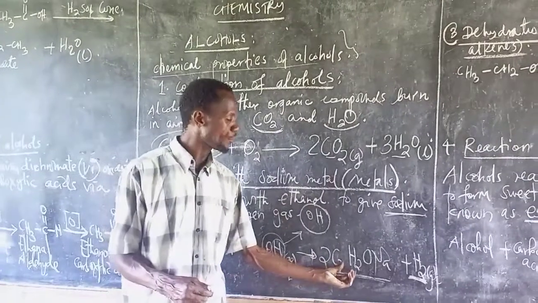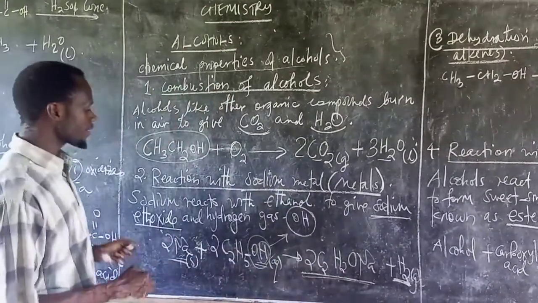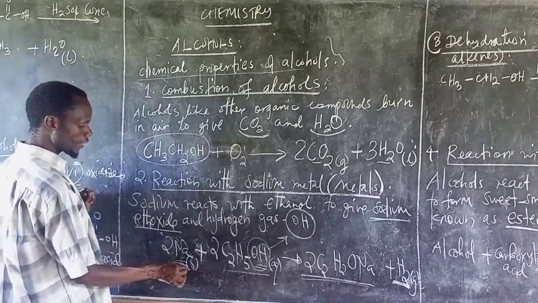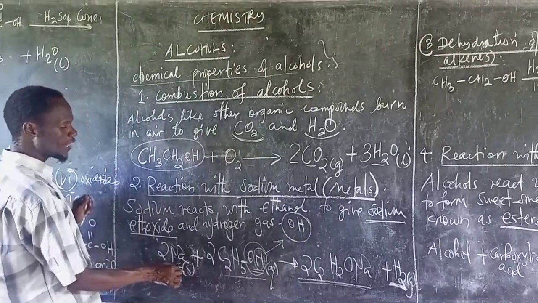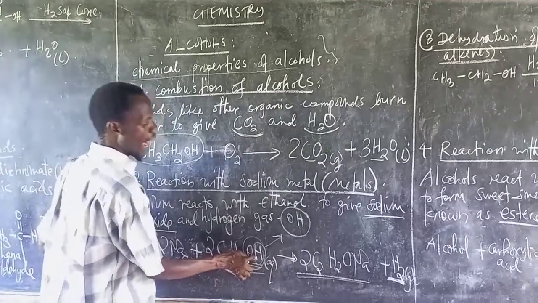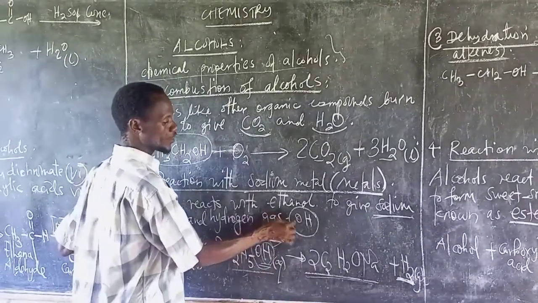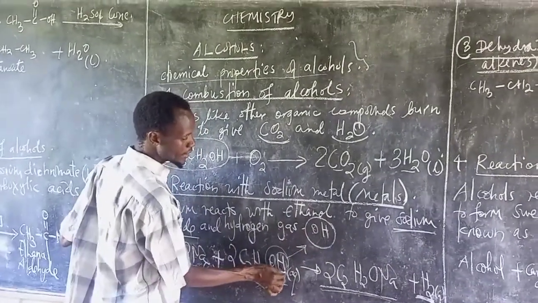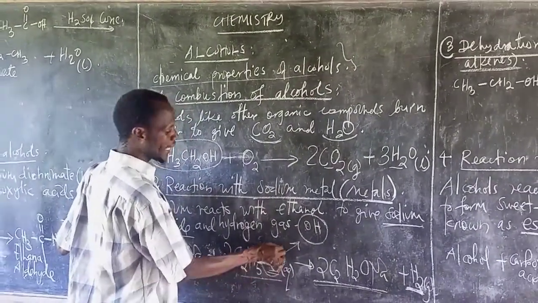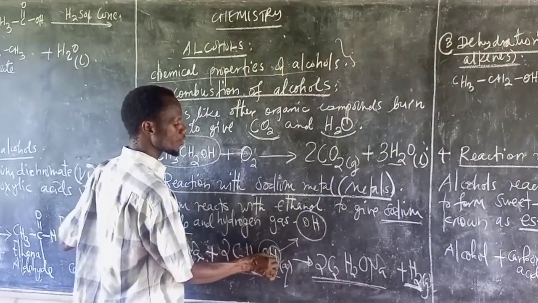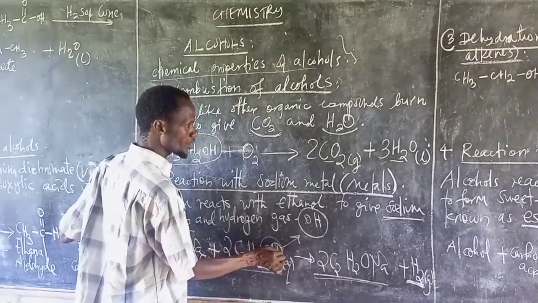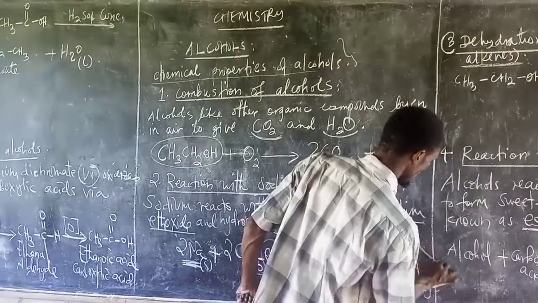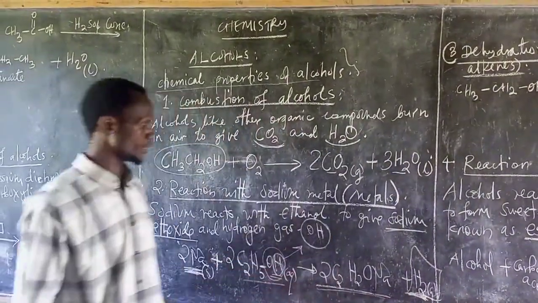So it is very important for us to understand that in the reaction between alcohol and a metal, the metal attacks at the functional group, and the functional group of alcohol is OH. This hydrogen is removed and sodium is put in its place, and the hydrogen is left alone as a free gas, hydrogen gas.